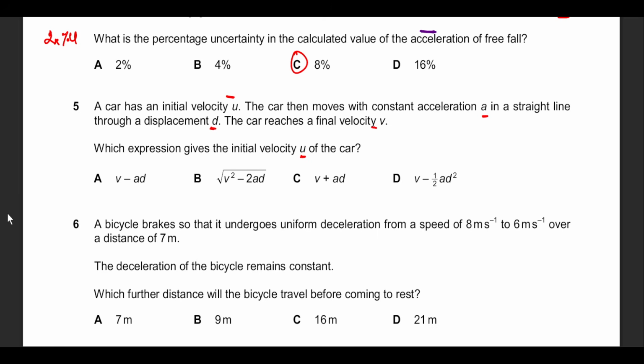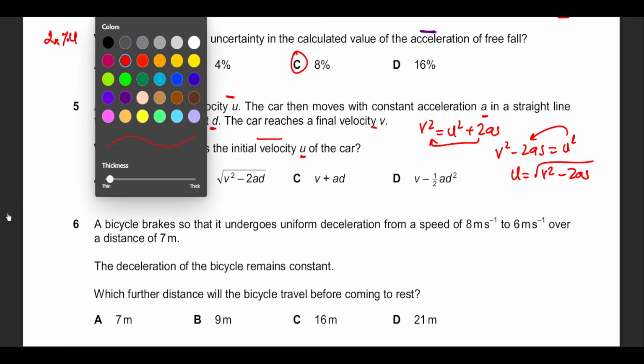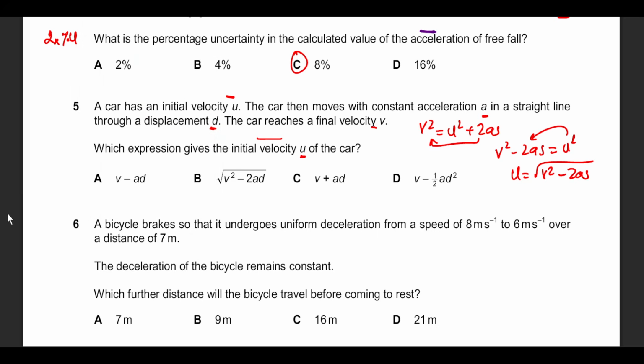Now, based on the variables that we have already, we are confident that we can use v squared equals u squared plus 2as. Since he's asking about the initial velocity, we bring this to the side. This becomes v squared minus 2as equals u squared. Taking the root, u equals root of v squared minus 2as. Now it's only a matter of replacing the variables. He says the displacement is d, so s becomes d. And the closest possible option is option B.